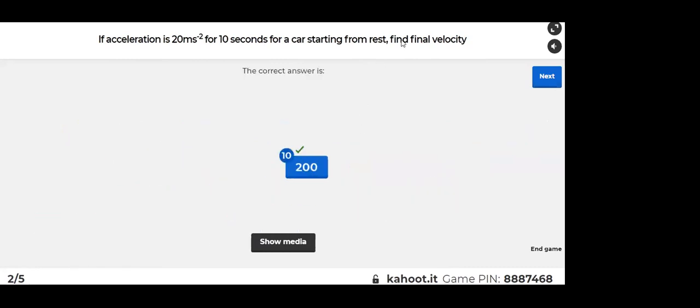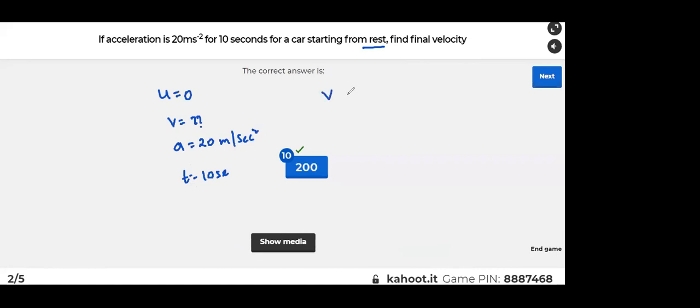So the answer is 200. Those who've written meter per second, it's fine, your answer is also correct. So U is equal to 0, because it's starting from rest. V we need to find. A is given as 20 meter per second square, and time is given as 10 seconds. Out of four, three are given and one is asked.